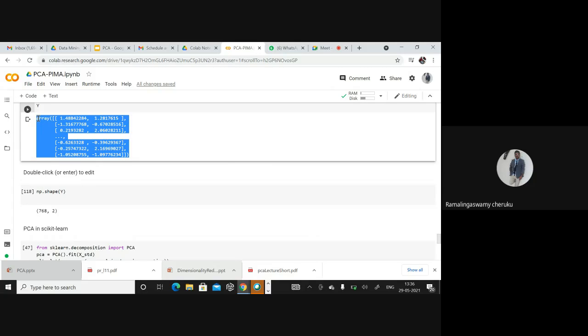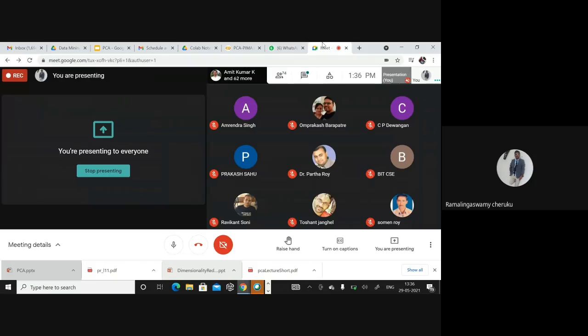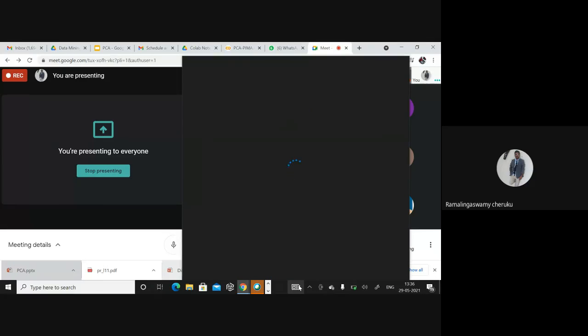So what is the origin for the new basis? The origin for this new basis is the mean of your data.